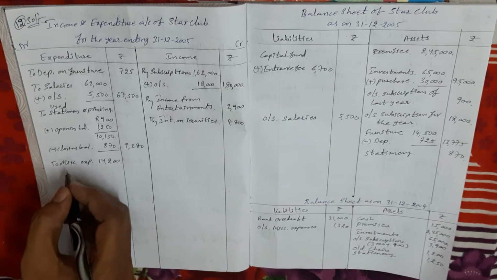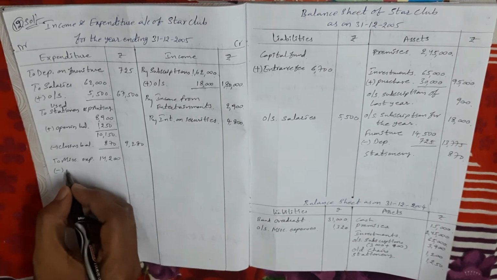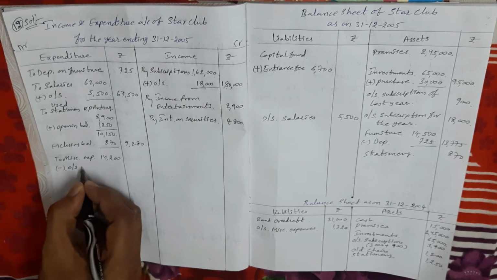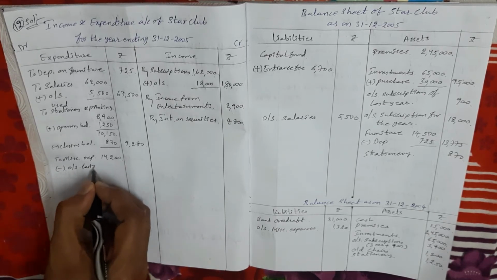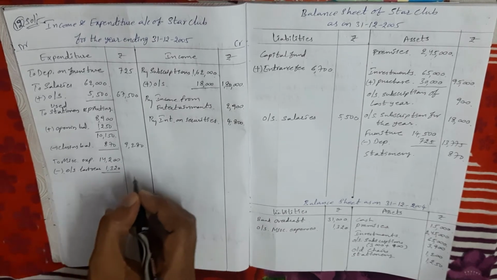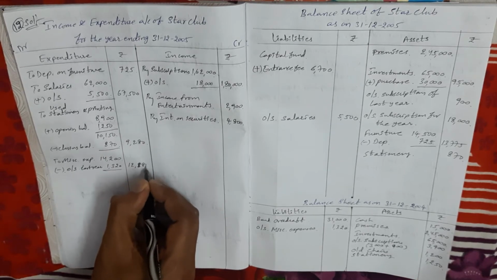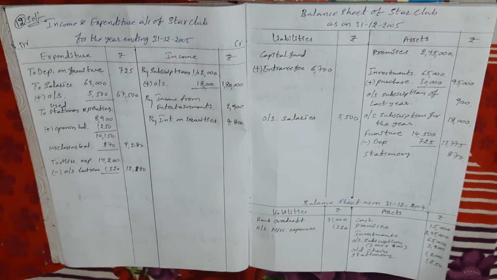Next, second time, minus from miscellaneous expenditure, income and expenditure account debit side, outstanding of last year 1320. So the balance is 12,880 rupees.